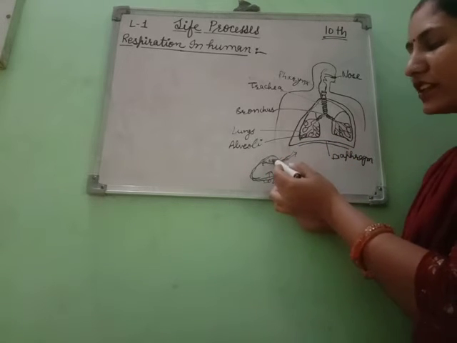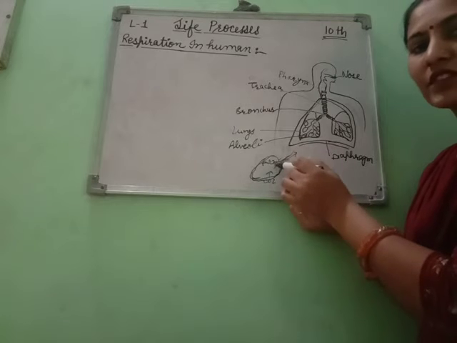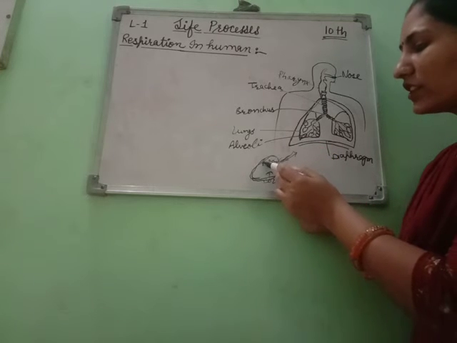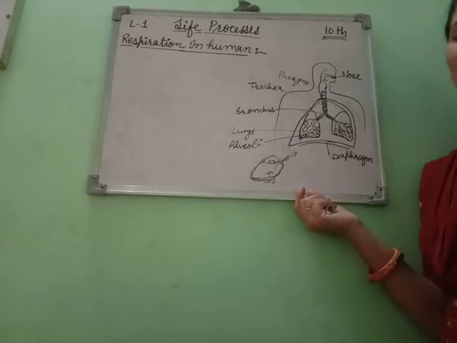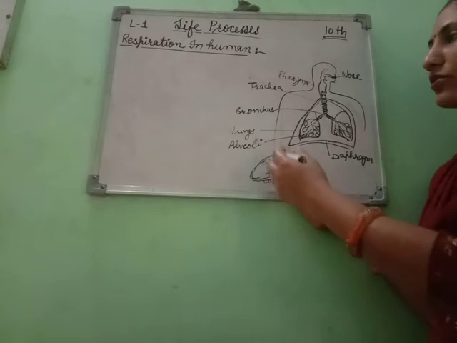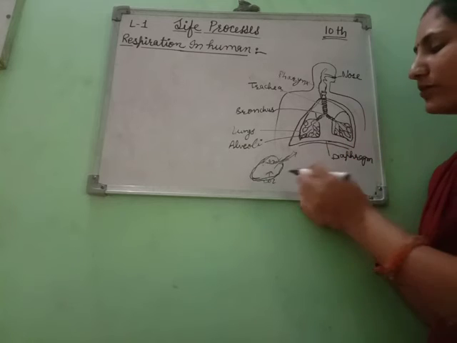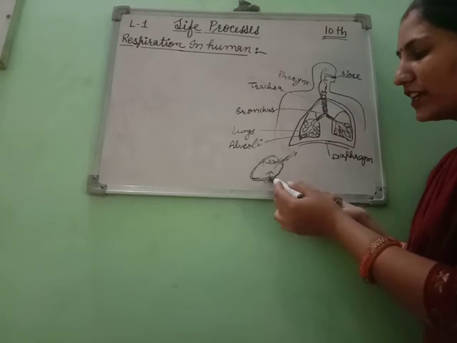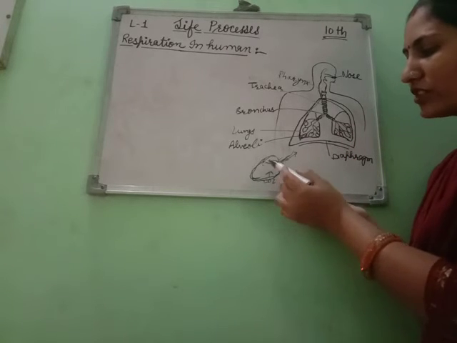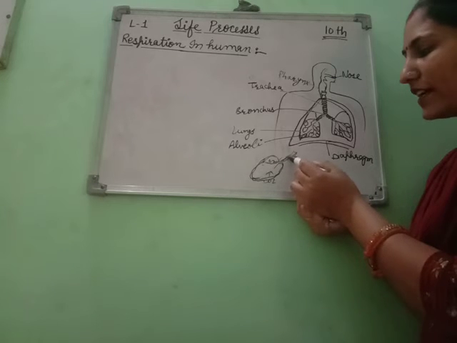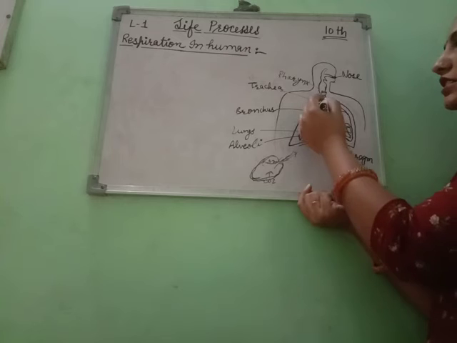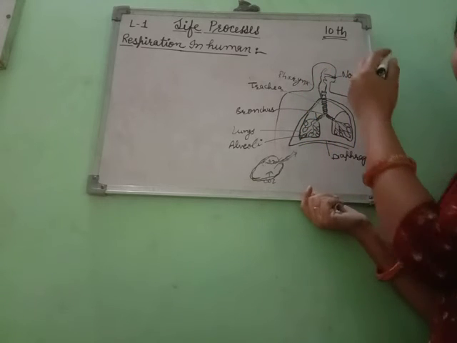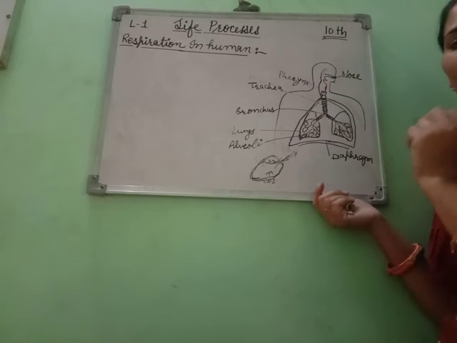When it enters the alveoli, oxygen is dissolved in the blood with the help of hemoglobin and transported to every part of the body. But carbon dioxide diffuses into the alveoli and follows the same path out of the body.